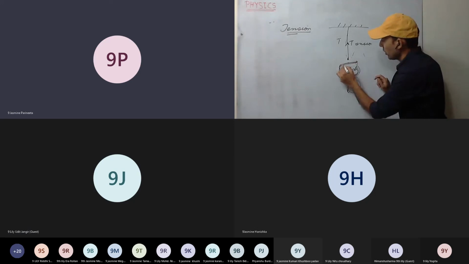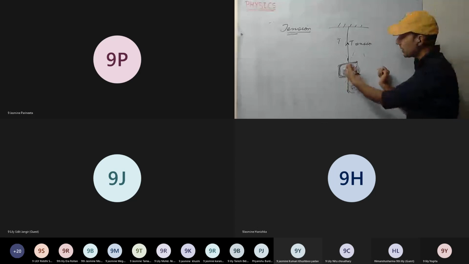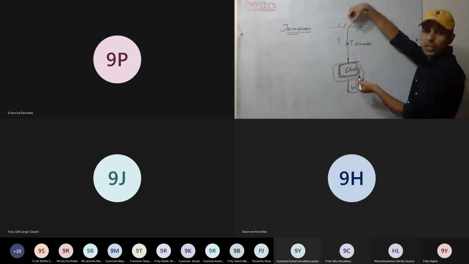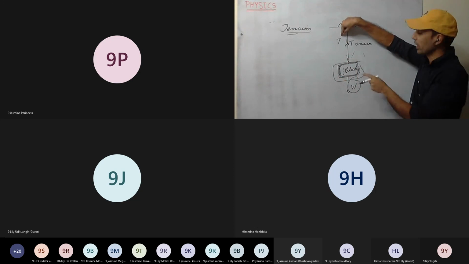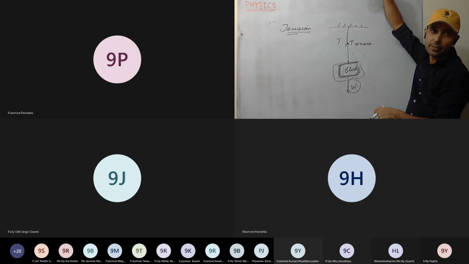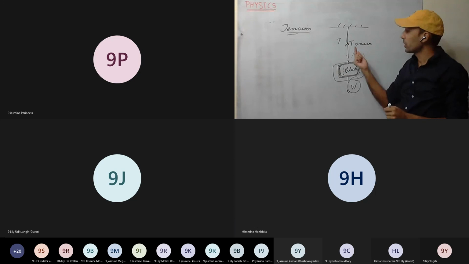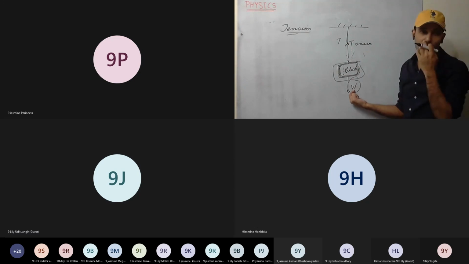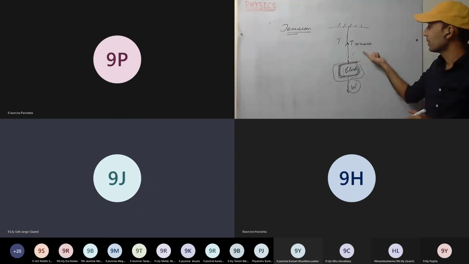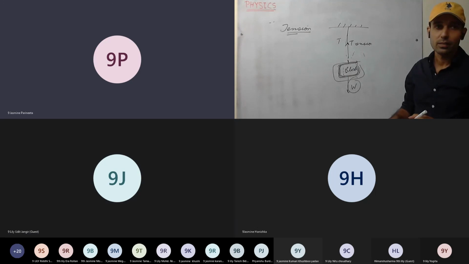See here, if I suspend a block using a string, that means the weight is pulling, and tension will be generated. If I increase the weight, more tension will be generated in the string. And when the block is very, very heavy, if I cut the string that time, it will go much higher. The string will rise higher, then again come down. So the tension generated is equivalent to the weight of the block. Any more doubt in this? The tension is also acting opposite to the gravitational force.